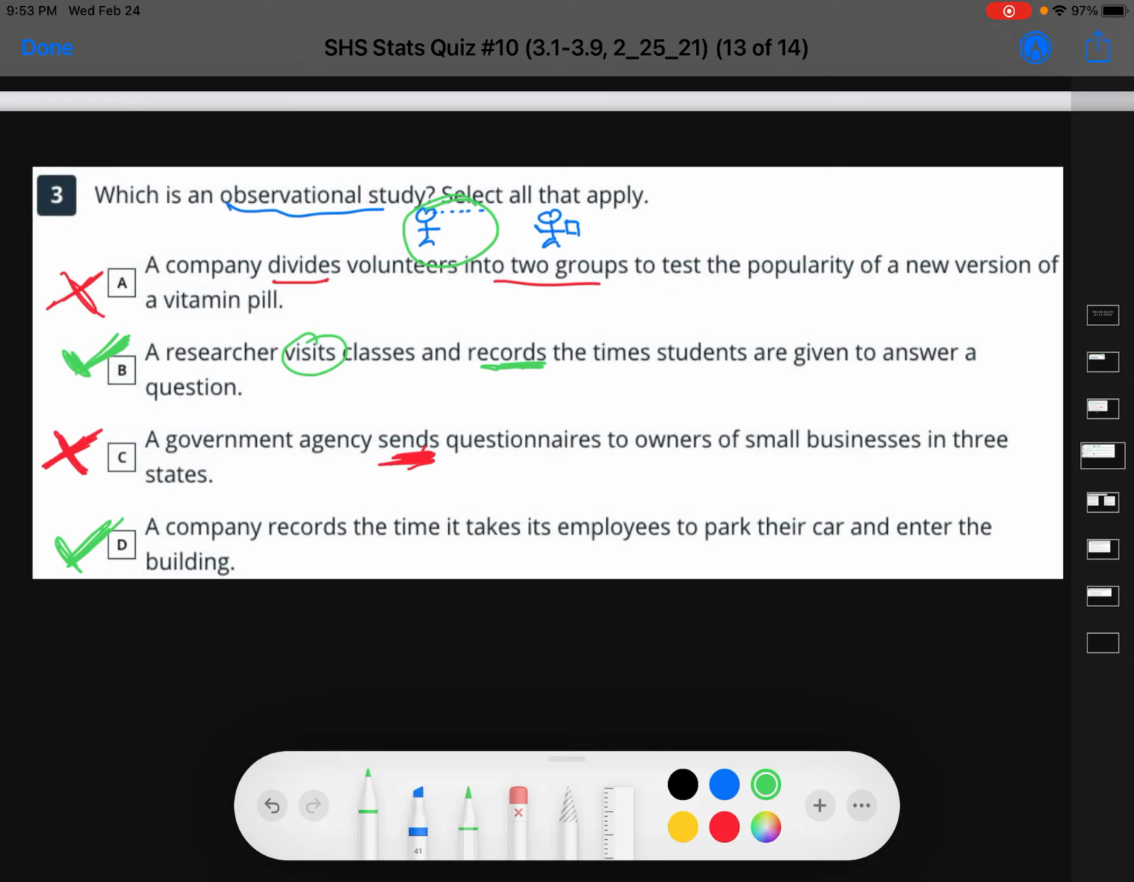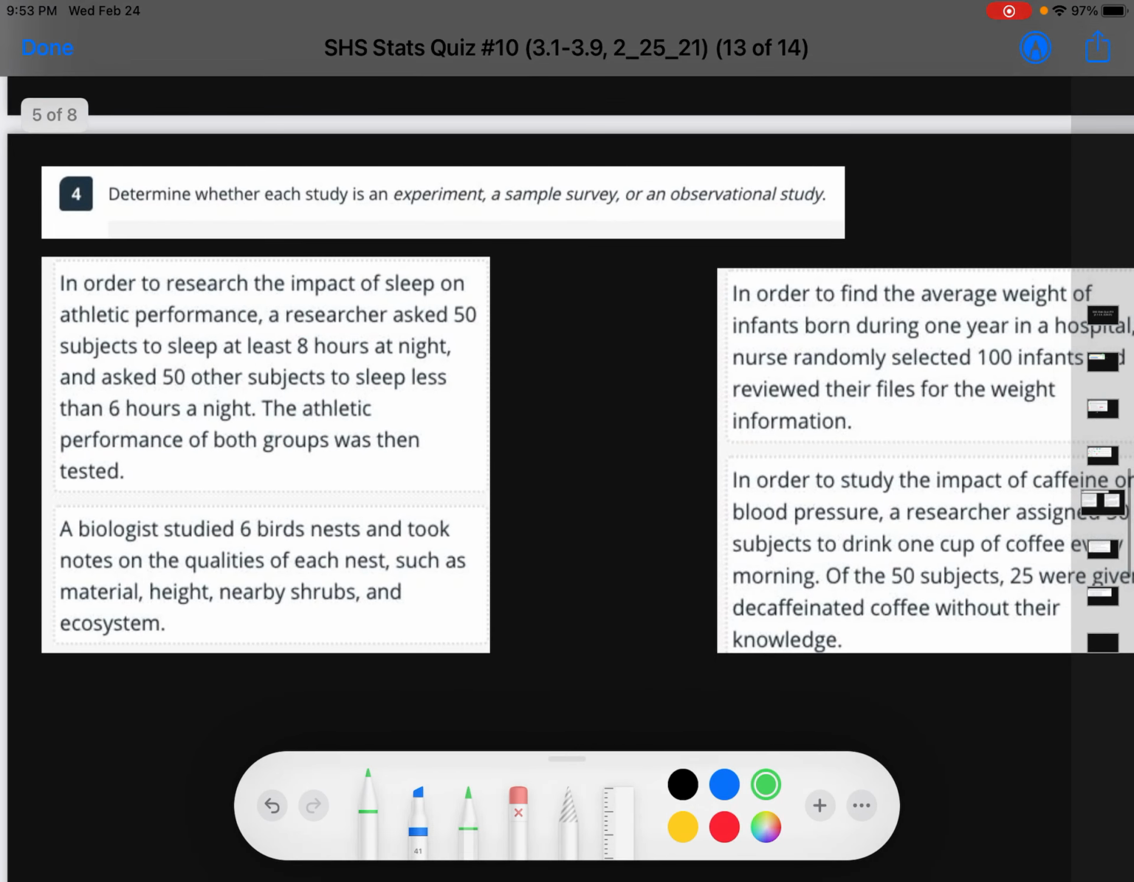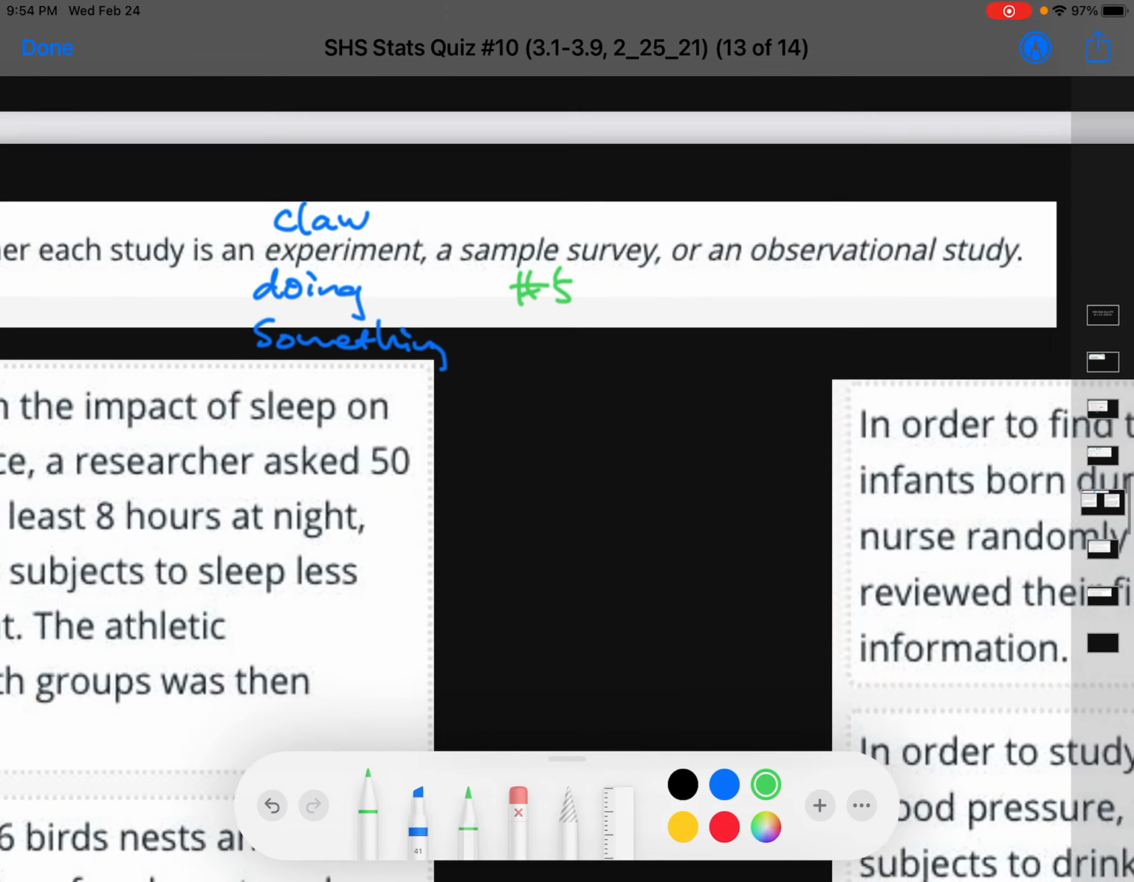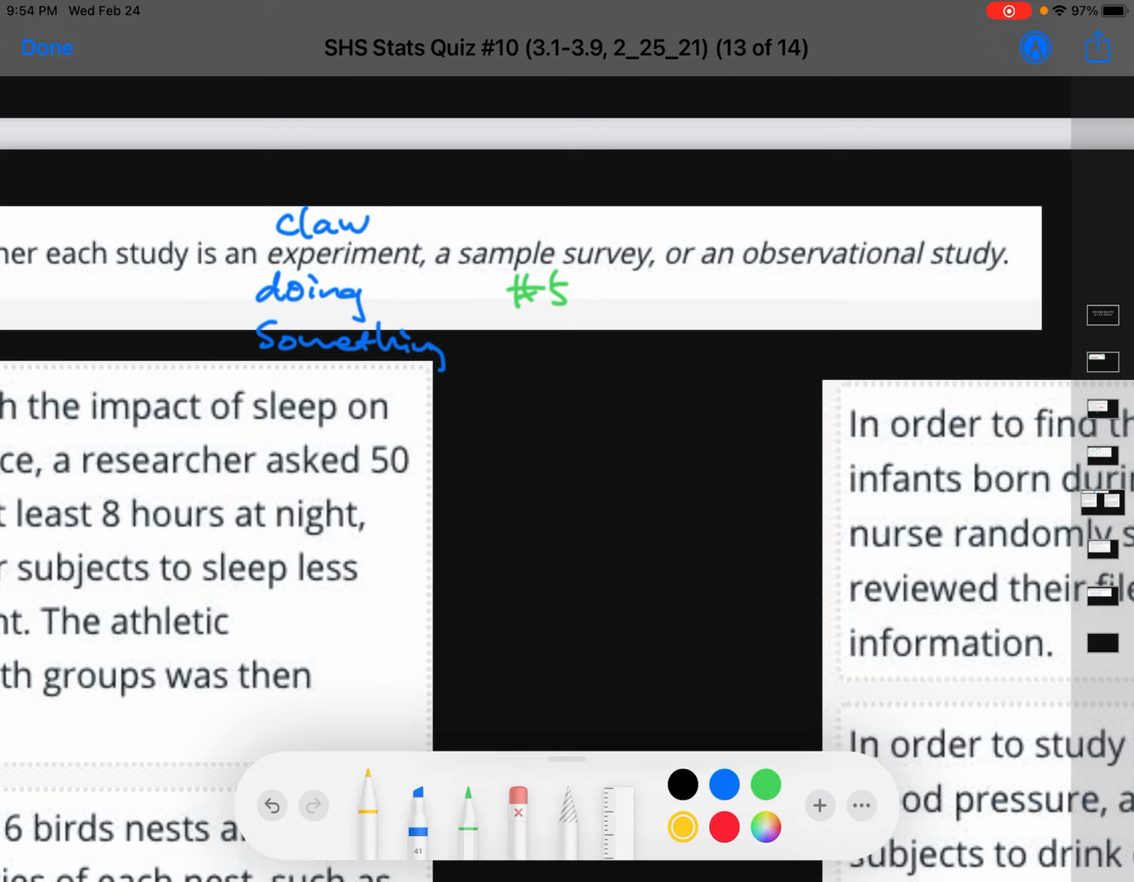Question number 4. Determine whether it is an experiment. So in an experiment, you are doing something as the researcher. Okay, think of, I call it the claw, right? Back at Toy Story. A sample survey. So you're just getting some quick numbers. And then an observational study we did in the last one, you're basically just standing there and you are watching, okay?